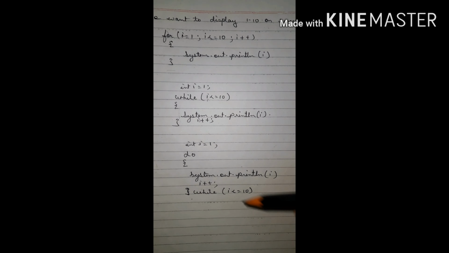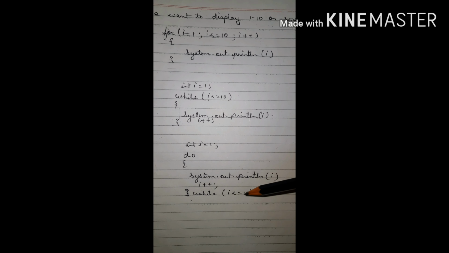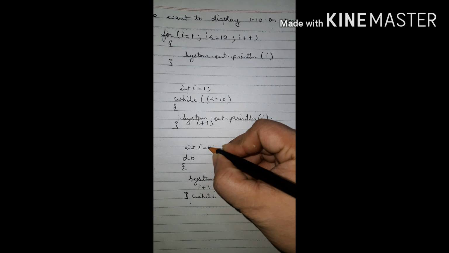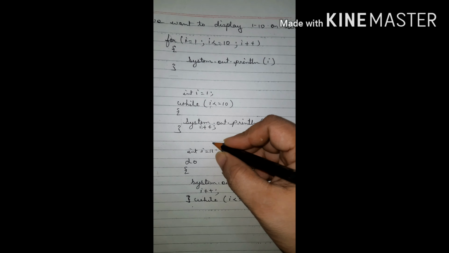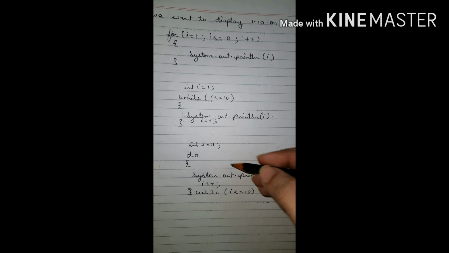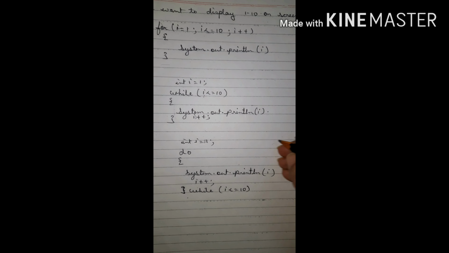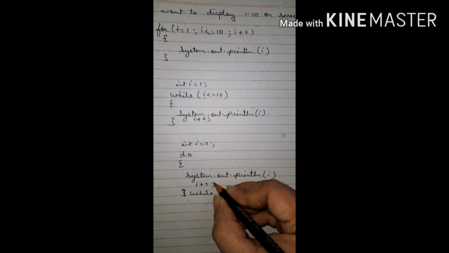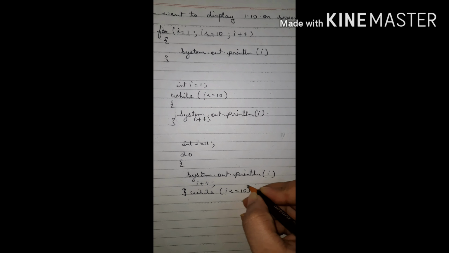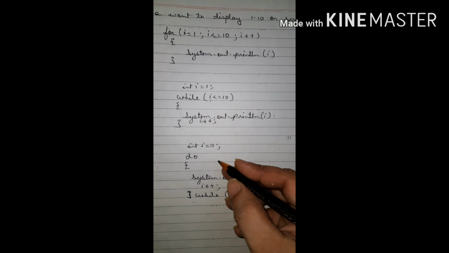But in the case of do while loop, since the condition is at the end of the loop, if I give here 11 instead of 1, the loop will enter, because there is no condition at the start. The loop will enter and it will display 11. Then I will become 12, and when it comes here, it will check that the condition is false. Then after that it will not allow you to execute.